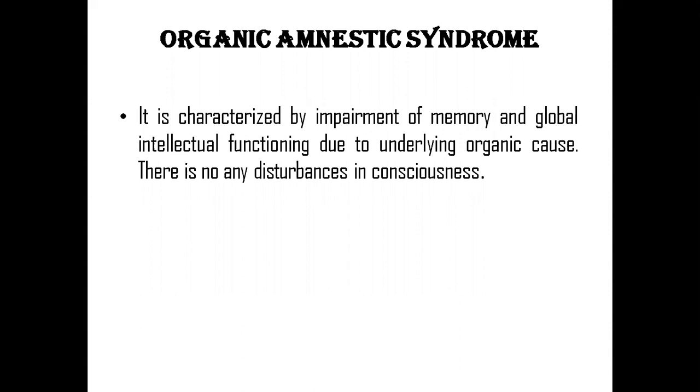Along with retrograde and anterograde amnesia, one more is transient global amnesia, and then infantile amnesia. There are some other types of amnesia also, but in your books it is not in that much depth.